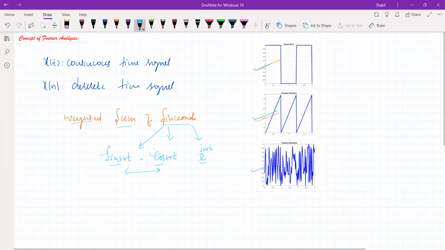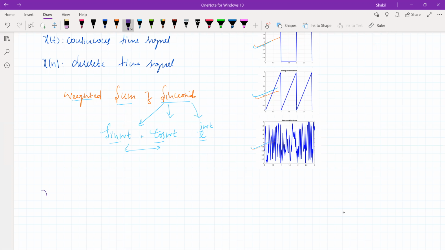So the point that I'm making here is we can express any signal x of t or x of n as a linear weighted sum of sinusoids, and the sinusoids can be either sine omega t, cos omega t, or even the complex exponential sinusoids. Let me illustrate. Let's suppose we have x of t, the continuous time signal. Taking a linear weighted sum of sinusoids is the Fourier analysis. Combining different sinusoids with some frequency and amplitude, we can get x of t.